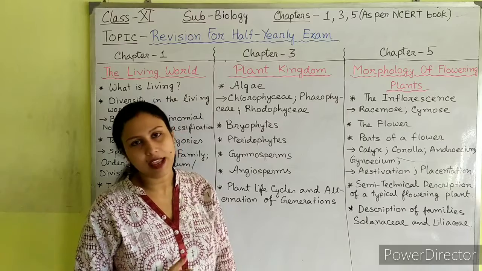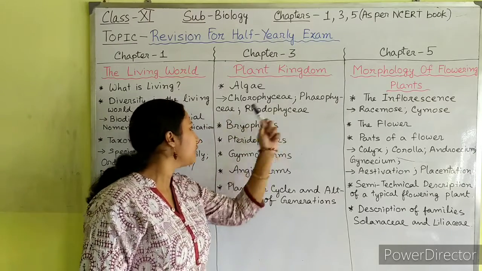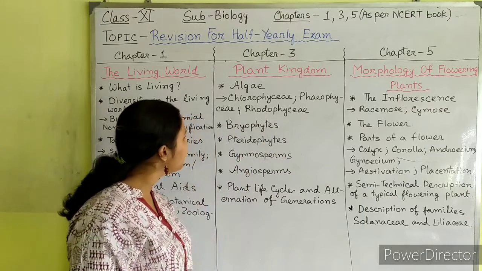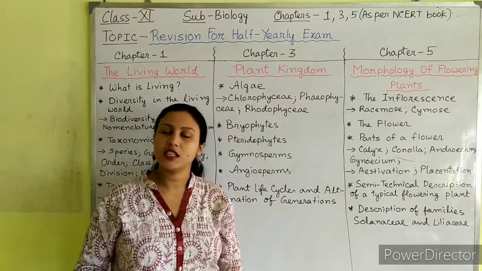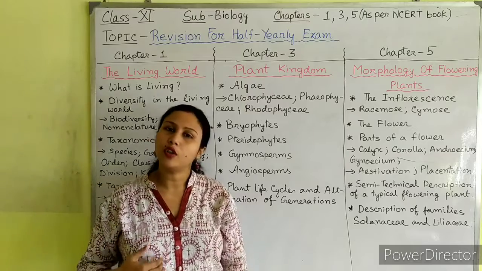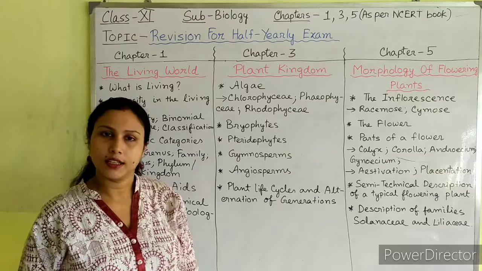Different classes of algae we have learned, like chlorophyceae, phaeophyceae, rhodophyceae. These are the different classes of algae. We have learned the different characteristics of each of the classes of algae, and we have also learned about several examples of each class.